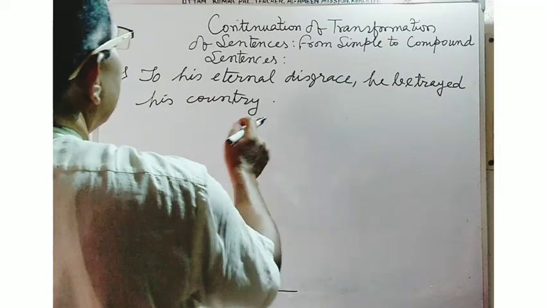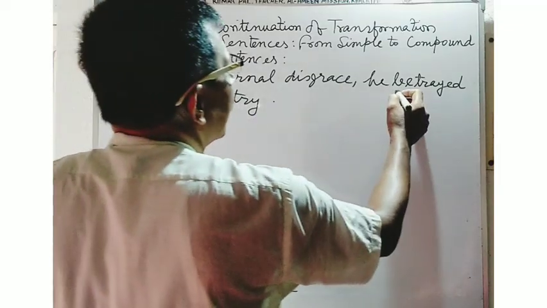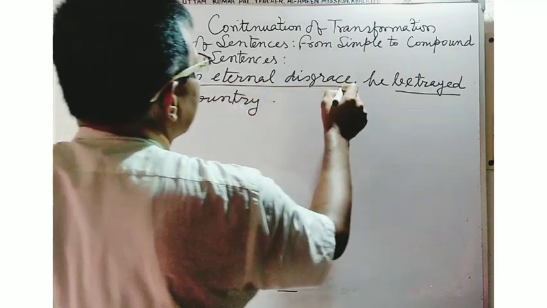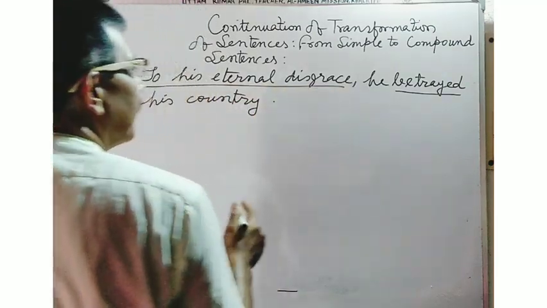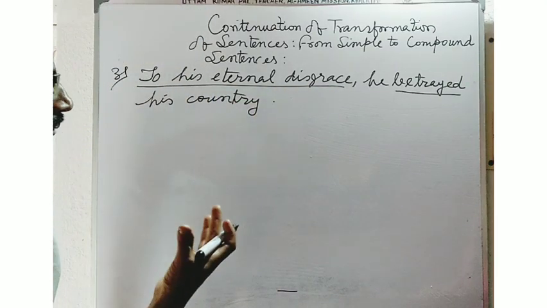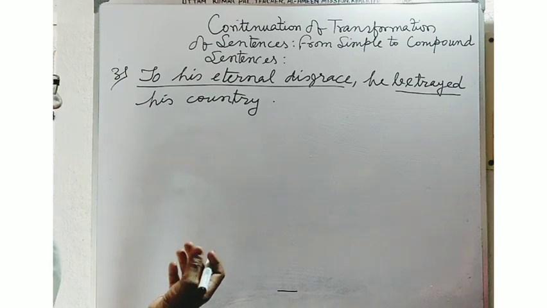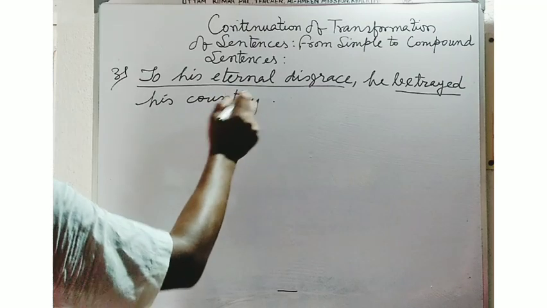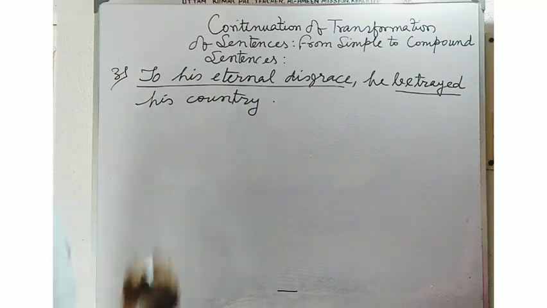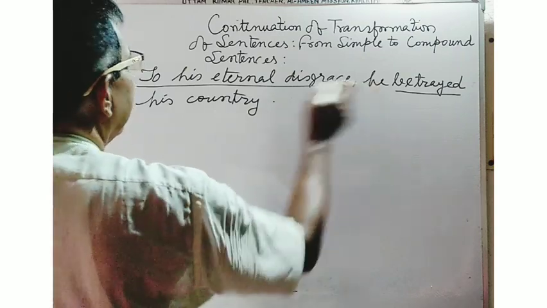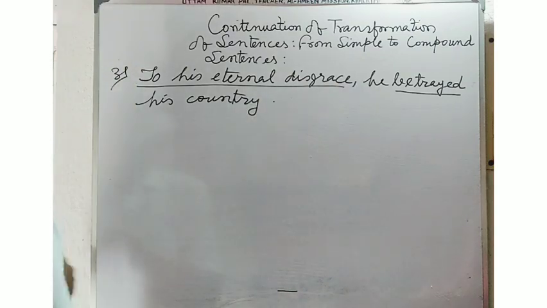Here, this is a sentence containing only one finite verb. To his eternal disgrace, this phrase can be converted into a complete finite clause or main clause. So at the time of converting this type of sentence into a compound sentence, you will have to write the sentence in this way. He betrayed his country.